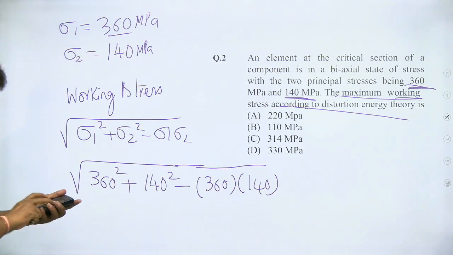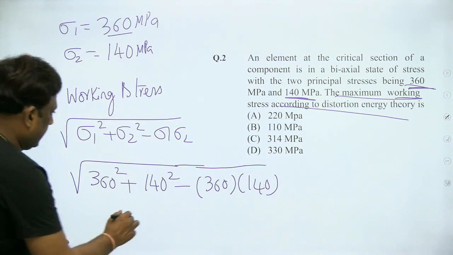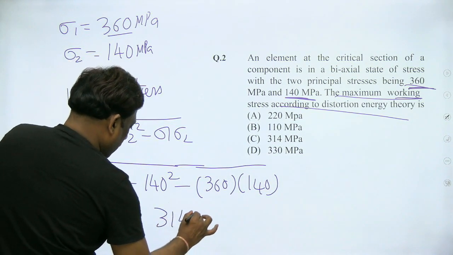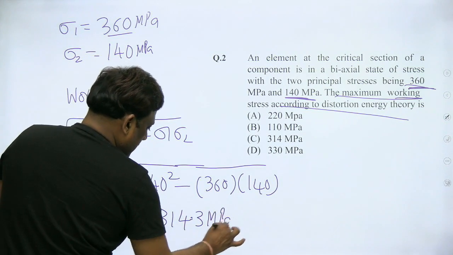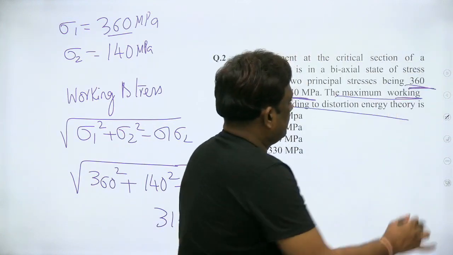Let's calculate, my dear students. 360 square plus 140 square minus 360 into 140. Keep your calculators ready. So under root of this, you are getting the working stress as 314.3. All these are in megapascal. Therefore, the answer is in megapascal. So the answer is C. We'll move to the next question.